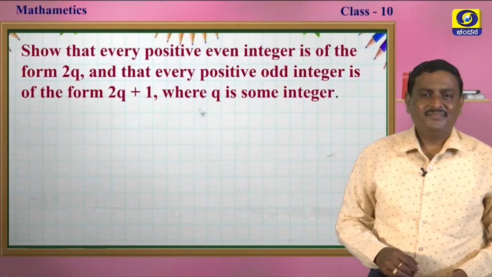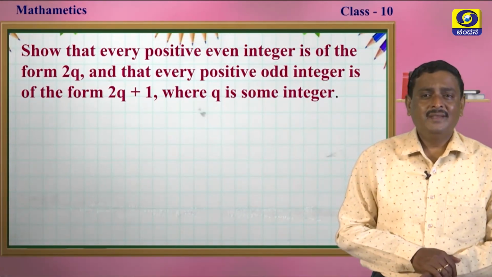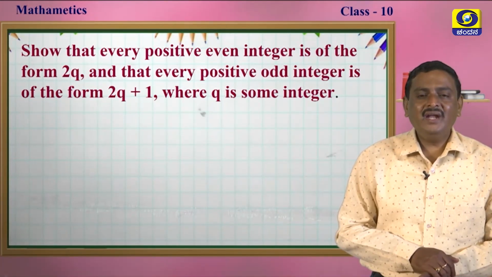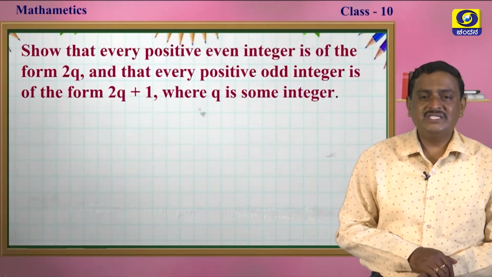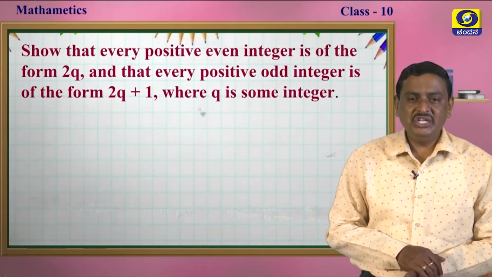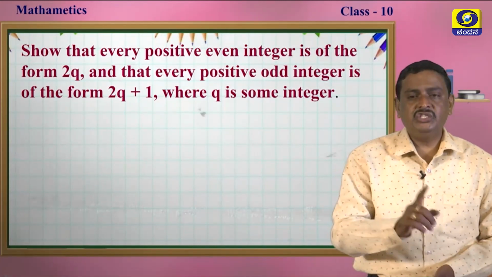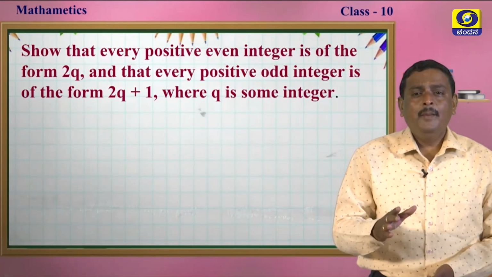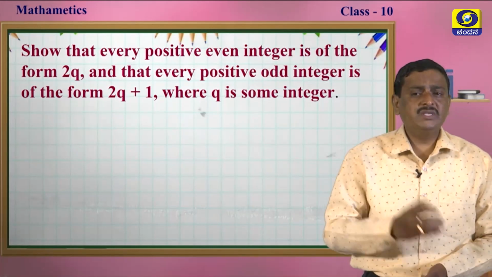See, it is a word problem. Show that every positive even integer is of the form 2q and that every positive odd integer is of the form 2q plus 1, where q is some integer. You have to show that every positive even integer is of the form 2q and every positive odd integer is of the form 2q plus 1, where q is some integer.